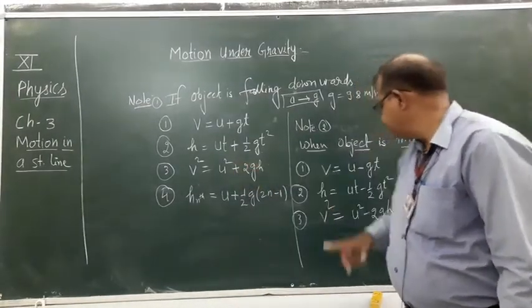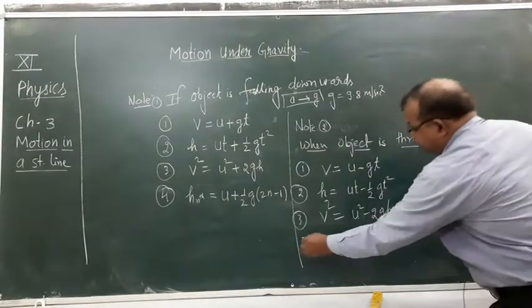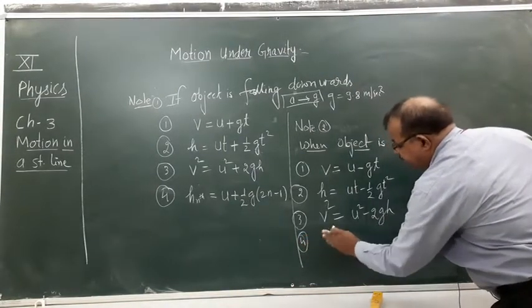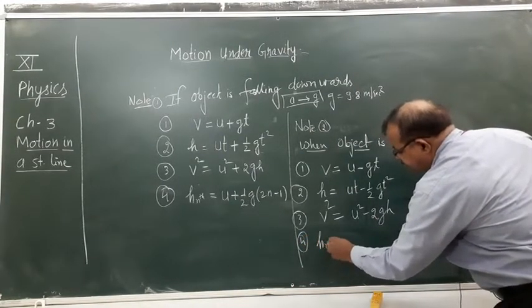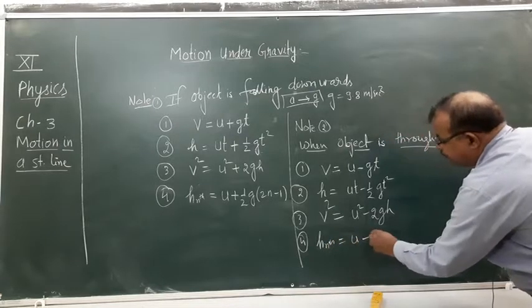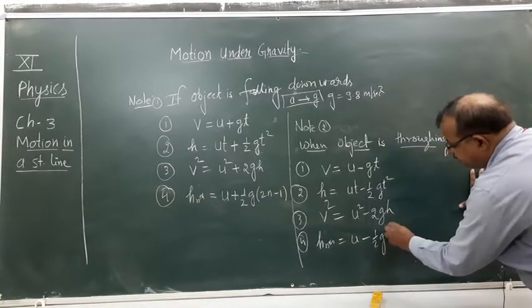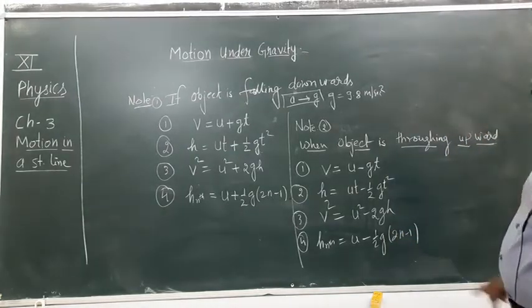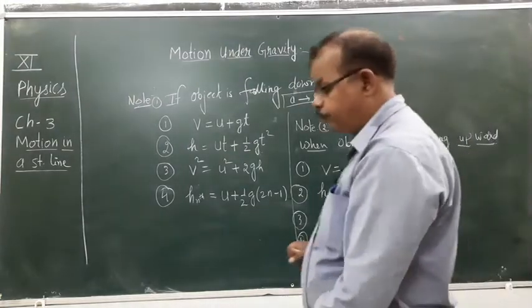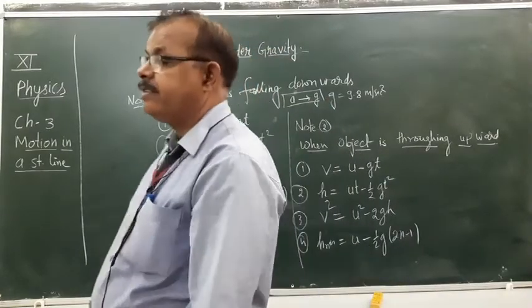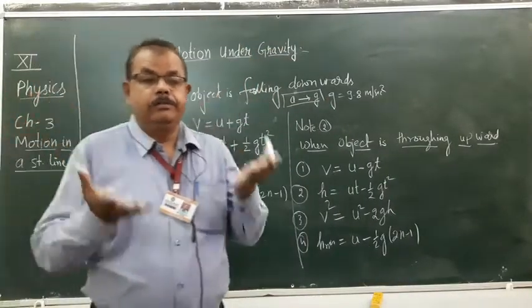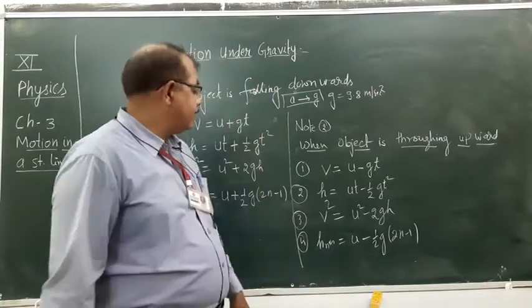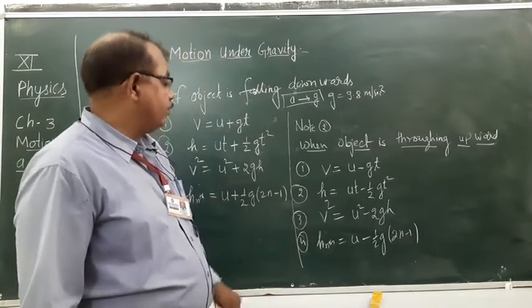Here plus, here minus. And the fourth one, h nth equals u minus 1 by 2 g (2n minus 1). So these equations we can use when an object is moving upward or thrown upward. In that case, you can use these 4 equations.